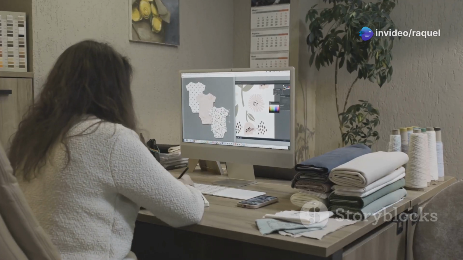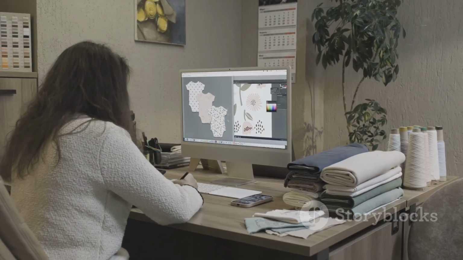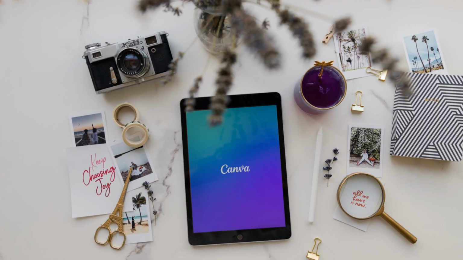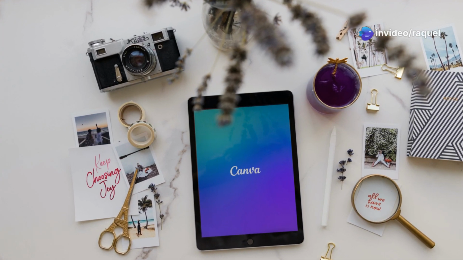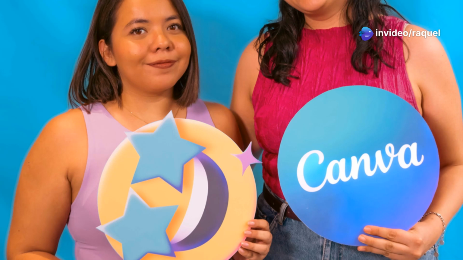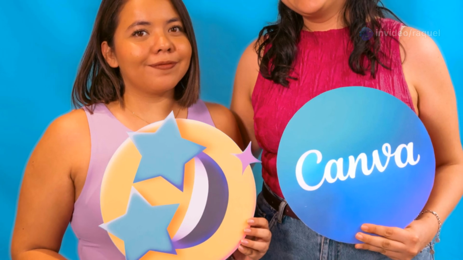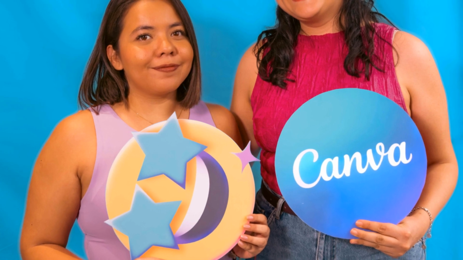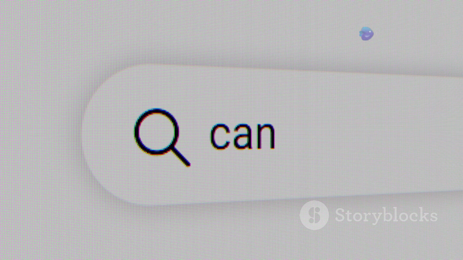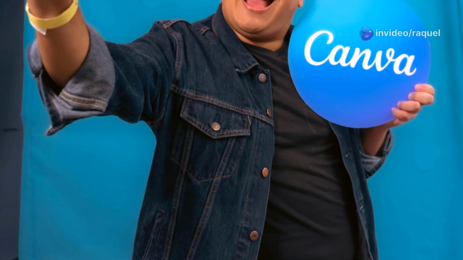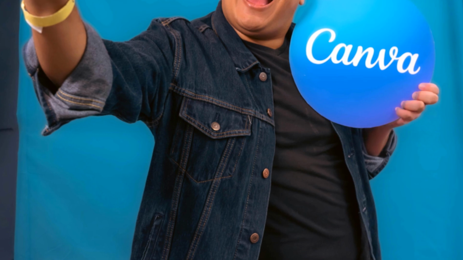To get started, simply create a free Canva account and browse through their extensive library of ebook cover templates. Choose a template that aligns with your ebook's genre and target audience. Then customize it to your liking. Experiment with different color schemes, font pairings, and visual elements to create a cover that reflects your ebook's unique style and tone. Consider incorporating relevant imagery that captures the essence of your content, whether it's a captivating photograph, an abstract illustration, or a bold typographic layout.